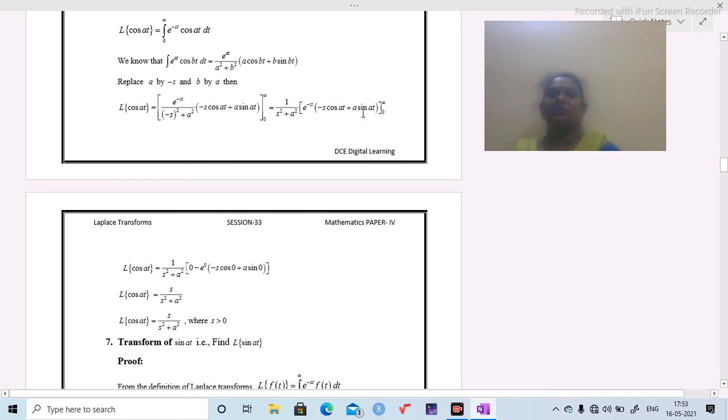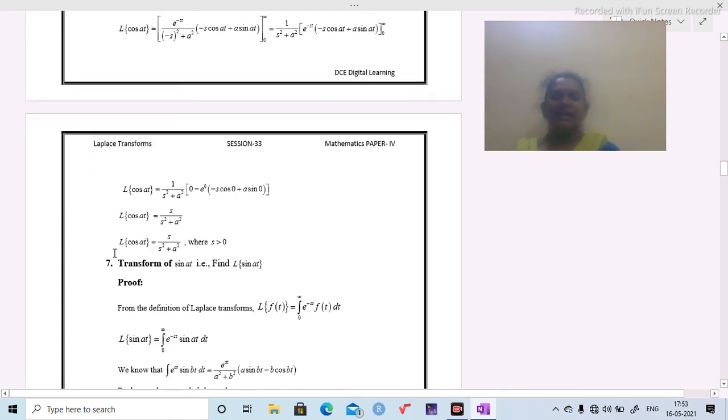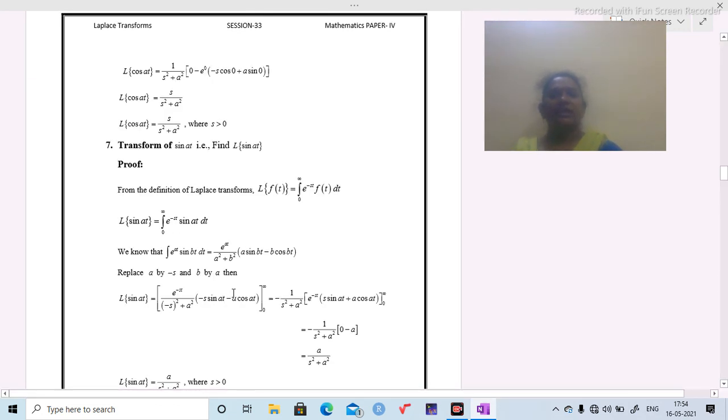But we know the cos 0 value and sin 0 value. Cos 0 is 1, sin 0 is 0. So 1 into minus s is minus s. Minus s into minus 1 is s. That's why Laplace transform of cos at is s by s square plus a square, where s is greater than 0. Now we are going to find Laplace transform of sin at.